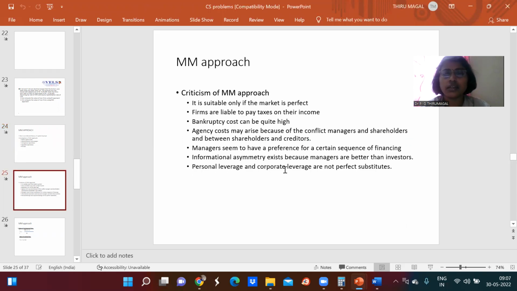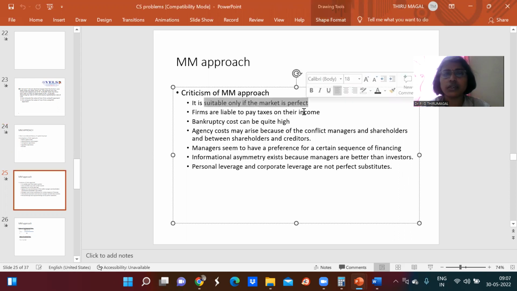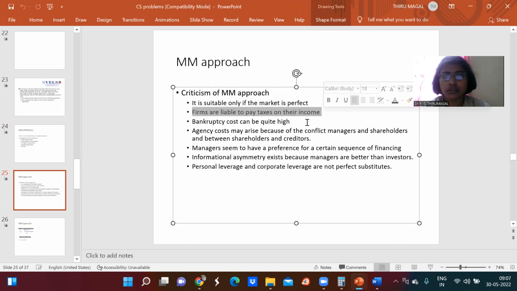And there are certain criticisms also. It is suitable only for a perfect market, but that is very rare in real-time situations. Firms are liable to pay taxes on their income. As per the approach there are no taxes, but in reality companies are supposed to pay tax when they earn a profitable income. The bankruptcy costs can be quite high. Agency costs may arise because of conflict between shareholders and creditors.